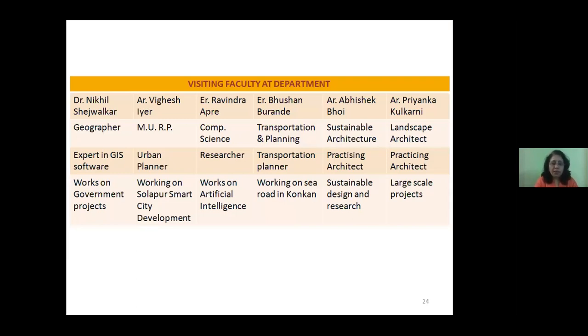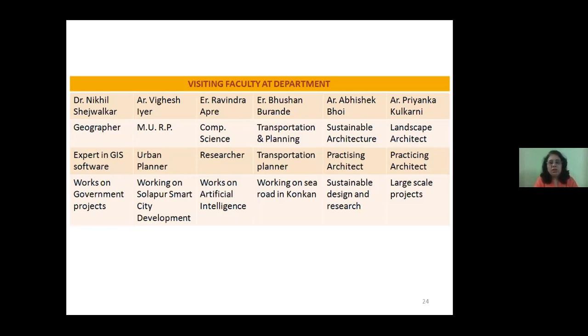Ravindra Apre is a computer scientist and researcher working on artificial intelligence. His knowledge of artificial intelligence will help us in the interactive design subject. Engineer Bhushan Burande is a transportation planner working on sea road development in the Konkan area, a government project by the Maharashtra government.